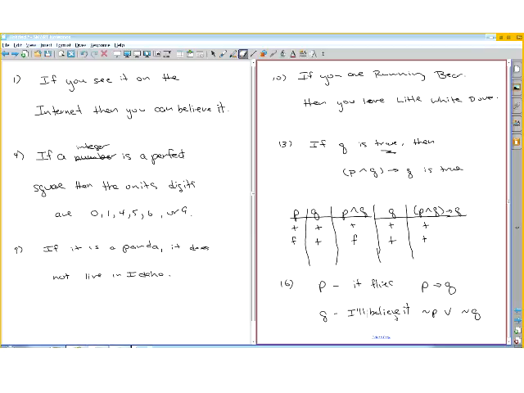If it flies, then it's a bird. Oh, no wonder I'm looking at the wrong problem. Let's try it again. I think I was looking at two problems, but yeah, I was looking at the wrong problem here. If it flies, then it's a bird. If it flies, it's a bird. Okay, so that's what that is. And then the second statement is, it does not fly, or it's a bird. So that's what we have.